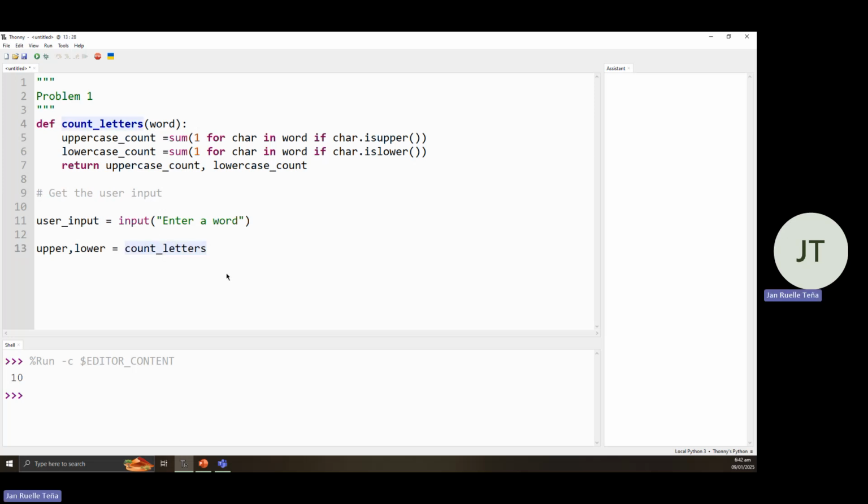Then we provide one parameter here, which would be the user input, since we're expecting one parameter. Then we print out our uppercase and lowercase. Okay. So let's print it out.